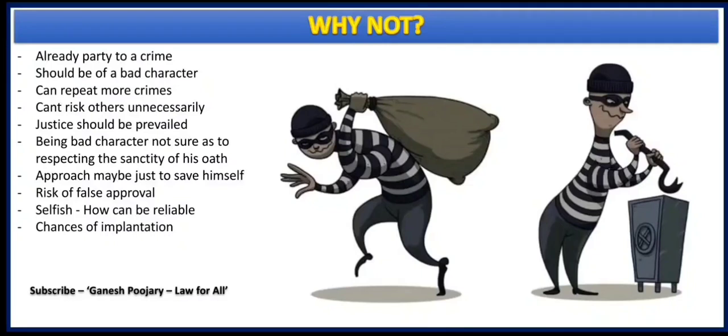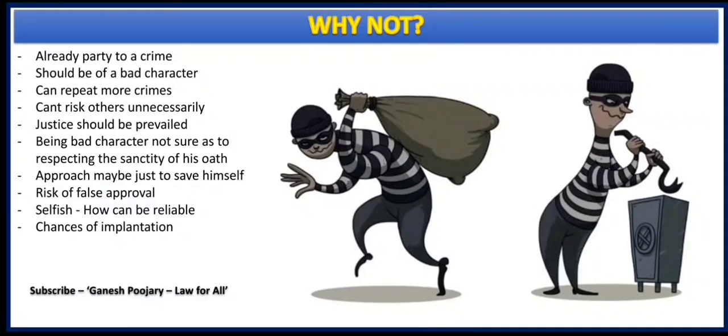The answer to the question why not to consider an accomplice witness as a competent witness is quite simple. A person who is party to a crime must be having a bad character, and only because of his bad character he became a party to the crime.